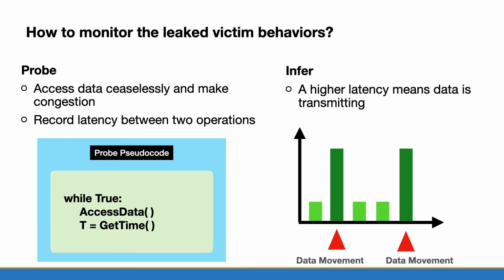The second step is infer, and it's also easy to analyze the latencies. A higher latency means that data is transmitting. Then we can get a sequence of data movement activities about victim behaviors.